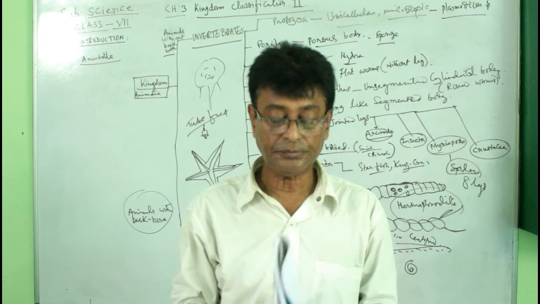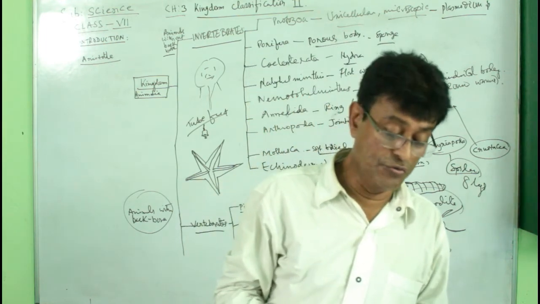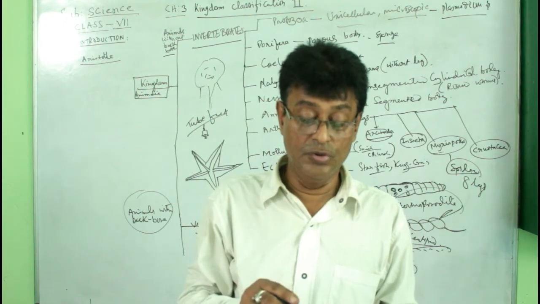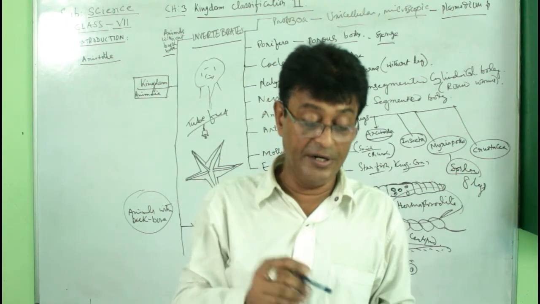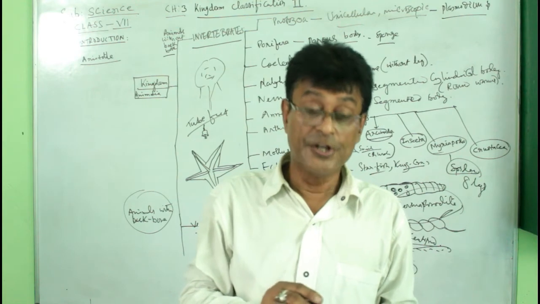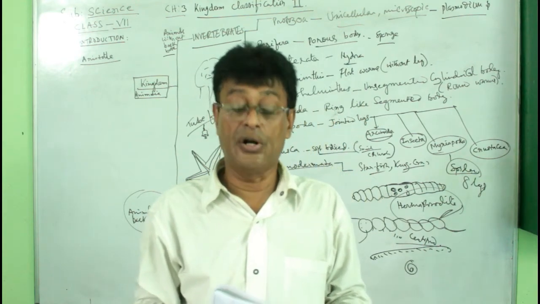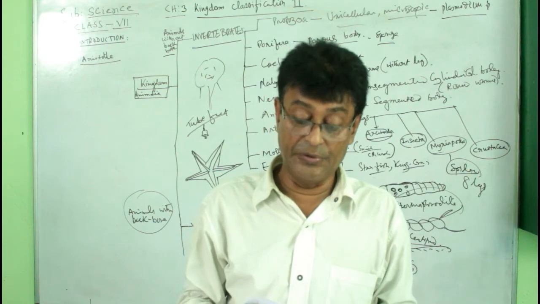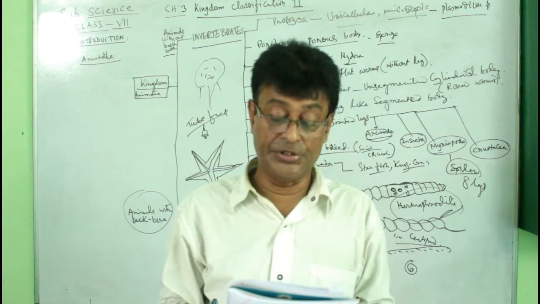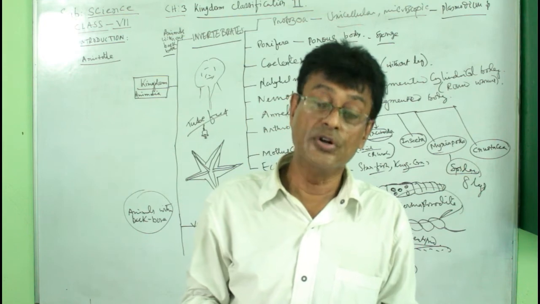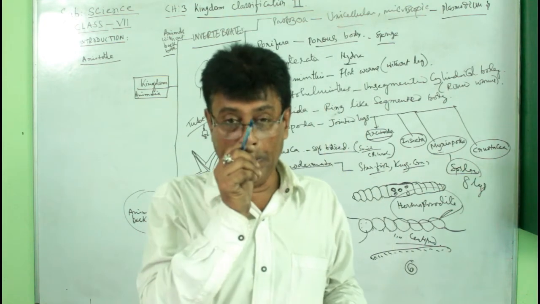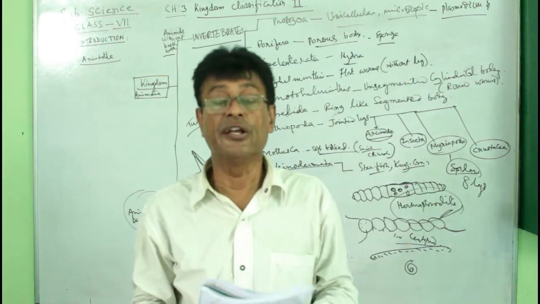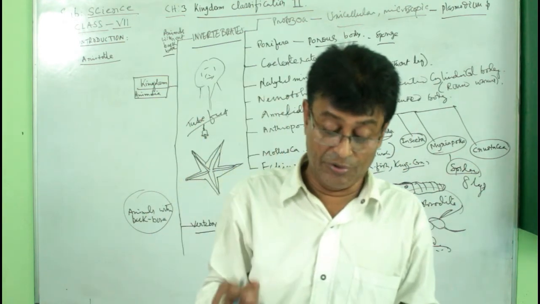It is the true and false question, question number C. First one will be false, second one will be false, third one the answer will also be false, fourth one will be true, fifth one will also be true, sixth one is true, seventh one is also true. Question number D, we will get a scanning along with your notes. Question number E is also a scanning along with your notes you will get.